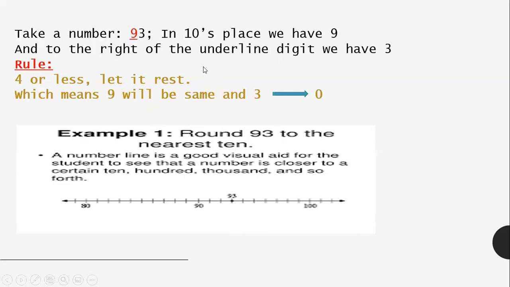So this is one method. This is the other method: you can draw 93 on the number line. 9 tens and 10 tens, that is 100. The number 93 is closer to 90, so 93 can be rounded off to 90. You can use either method. From this method we get 90 for 93, and from the number line also we get 90, as 93 is closer to 90. So we can apply any method for rounding off 93.